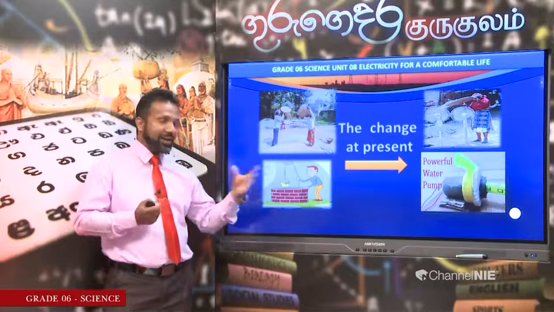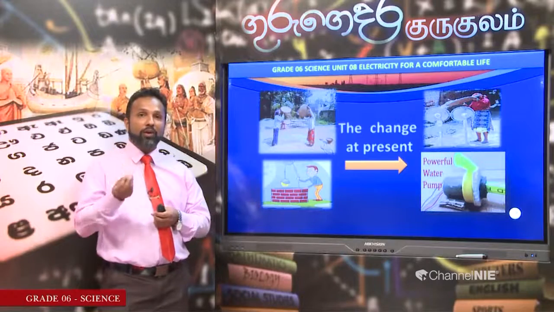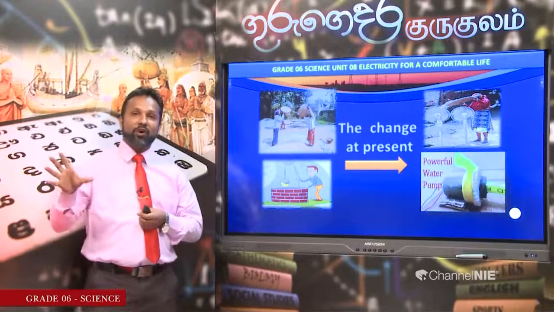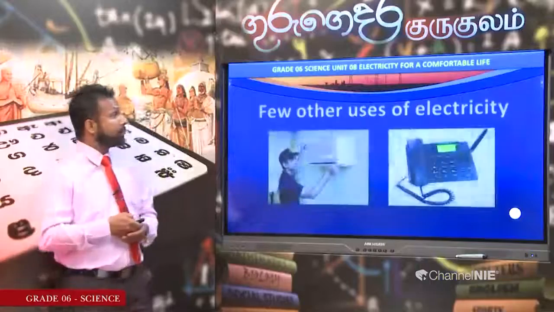As shown in this diagram, we just use an electric water pump and switch it on. When switching on, what happens? Automatically, water enters the water tank here. It's a very simple activity. We don't have to spend our energy drawing water from the well. Right. Let's move to some other examples.